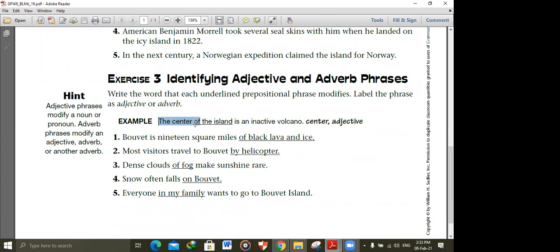Look at this: the center of the island. What is of the island? The center. So here it modifies a noun. So what modifies a noun? An adjective. So it's called an adjective here. It's a prepositional phrase that functions as an adjective. Let's see the next one.